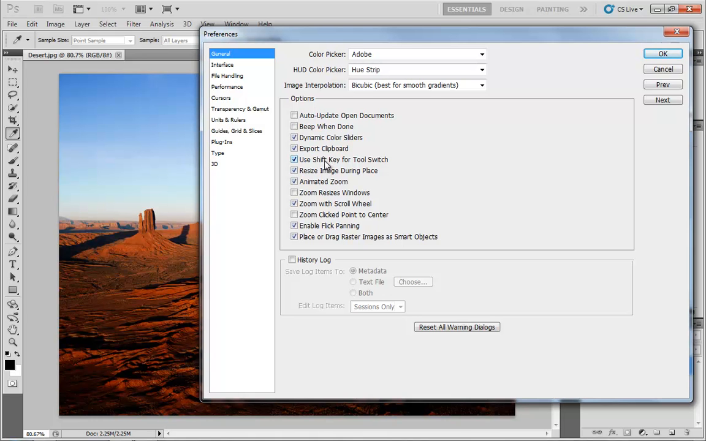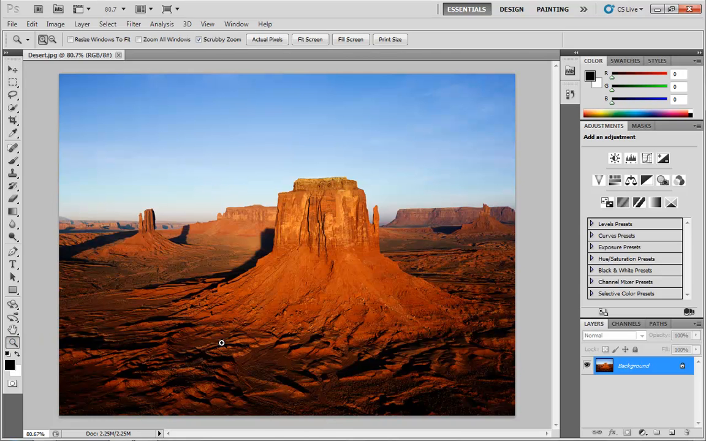Now moving down from here, we have Zoom Clicked Point to Center. This one is kind of subtle. You have to use it a couple of times to see exactly what it's doing. Let me leave it off for now, and we'll just click OK. We'll just acknowledge that it's there.